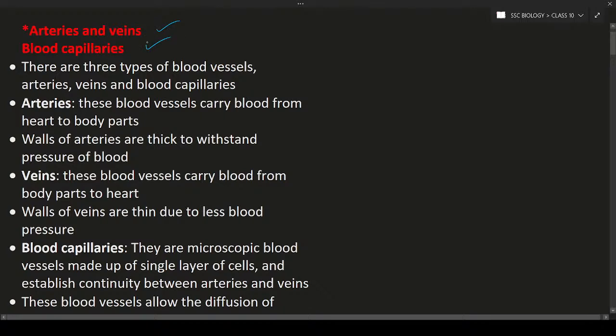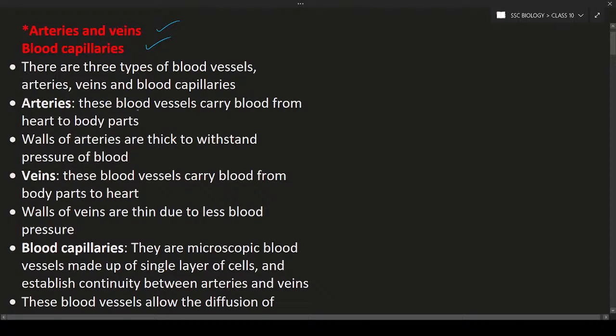So we need the most important thing, that is the blood vessels. Without blood vessels, proper survival is not possible. These three types of blood vessels are very important for carrying blood from the heart to body parts.